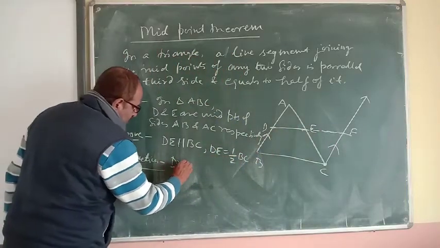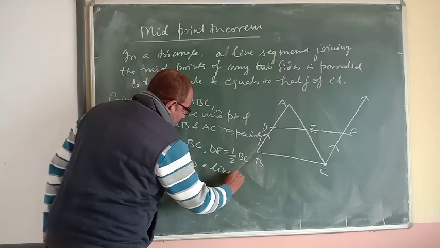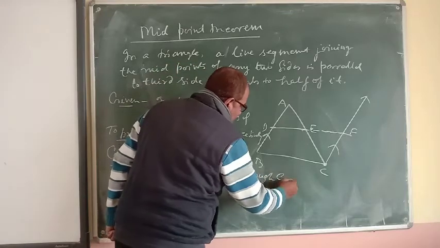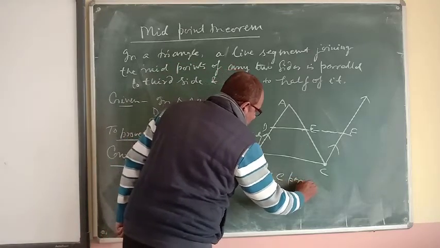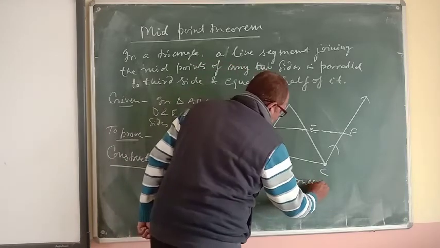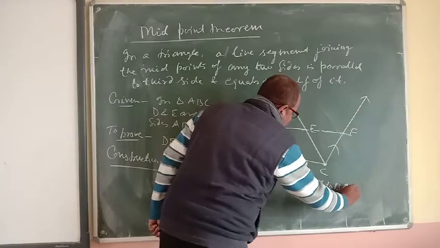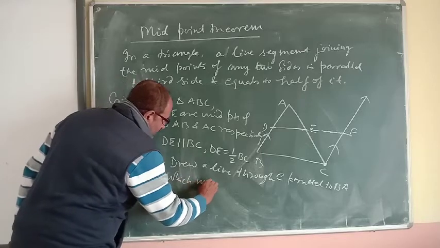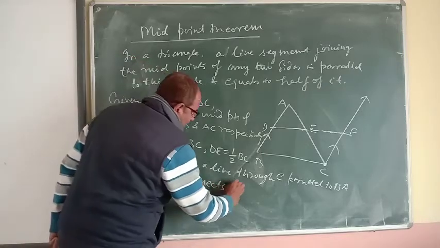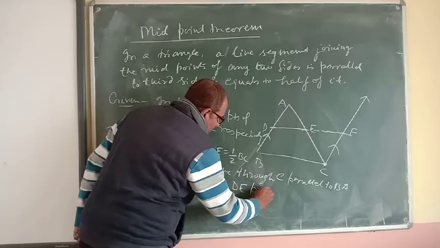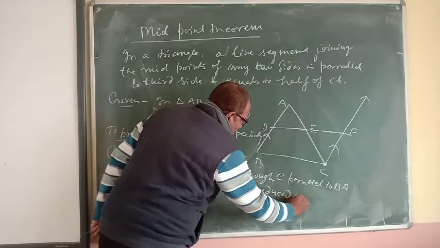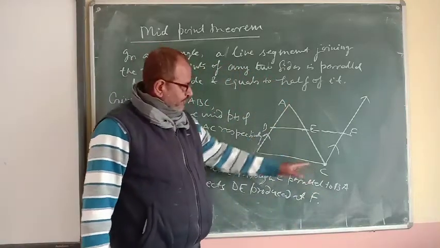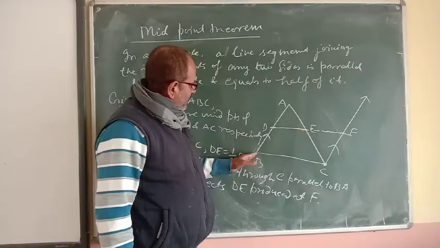So draw a line through C parallel to BA, which means DE produced at F. So through this point C, we have drawn a line parallel to BA.